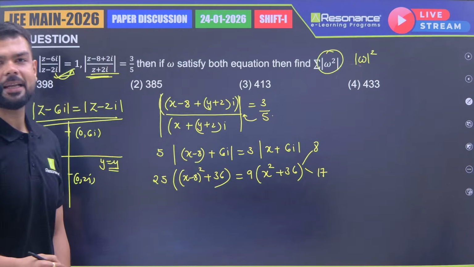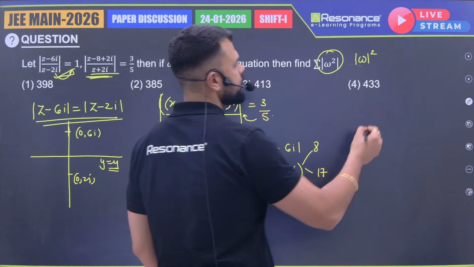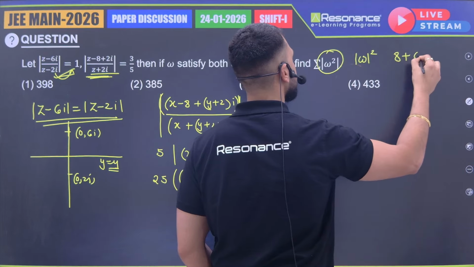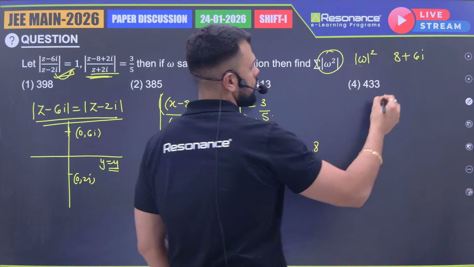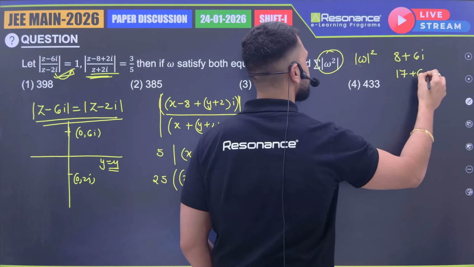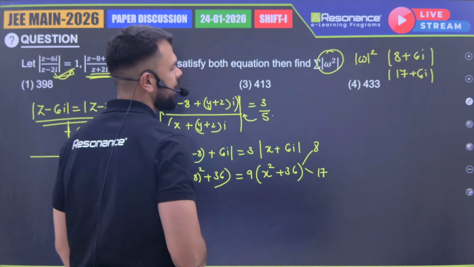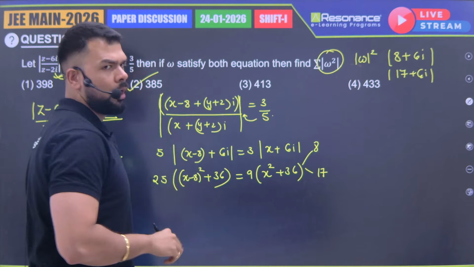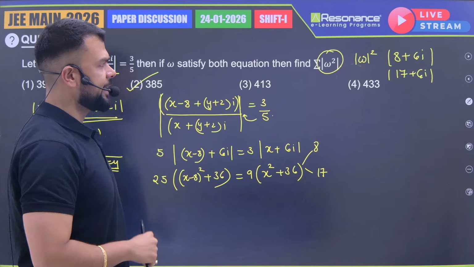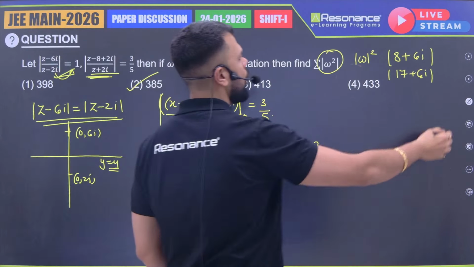So we'll be getting 2 points. What are those 2 points? One will be 8 plus 6 iota, another will be 17 plus 6 iota, right? So if I take the modulus of these two and find the value, this will be 385.